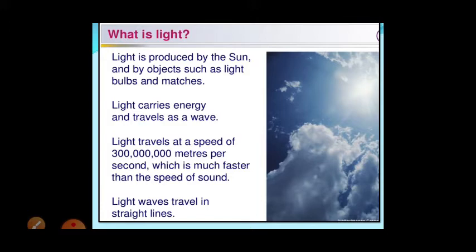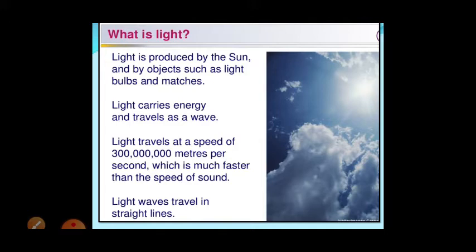Depending on whether an object can give light or not, we can divide objects into two types. One is called luminous objects, another is called non-luminous objects. I know you have learned this in the previous class. So what is a luminous object? An object from which we can get light, that means it can give light, is called a luminous object. A non-luminous object is one from which we can't get light.